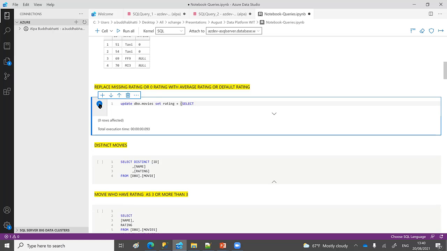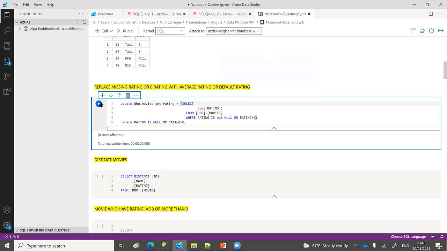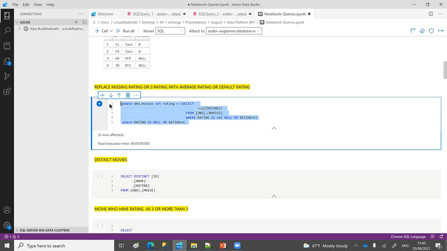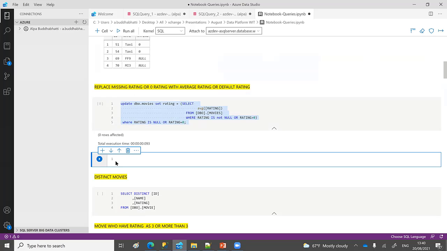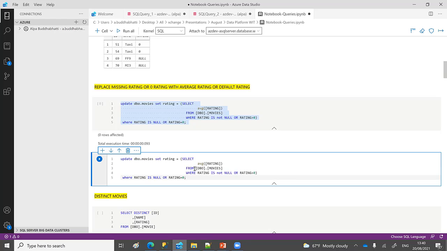If I run this one, it looks like it's taking time. Okay, let me copy again and type it here. So here, I'm saying update rating in this table, for any ratings which are 0 or null, only update those ratings and update them with the average value of all ratings.